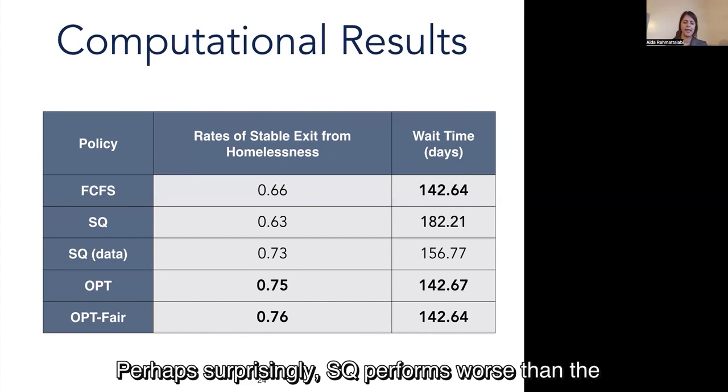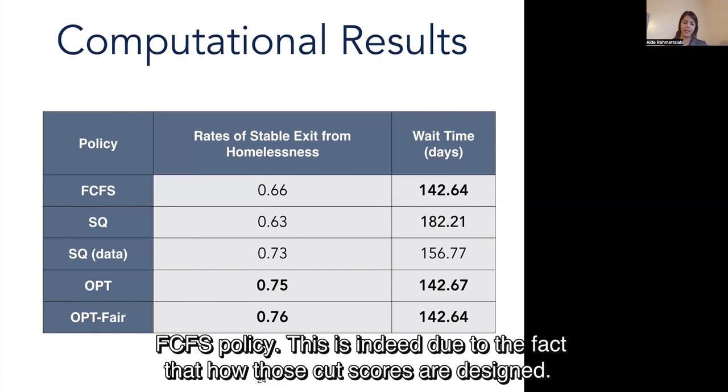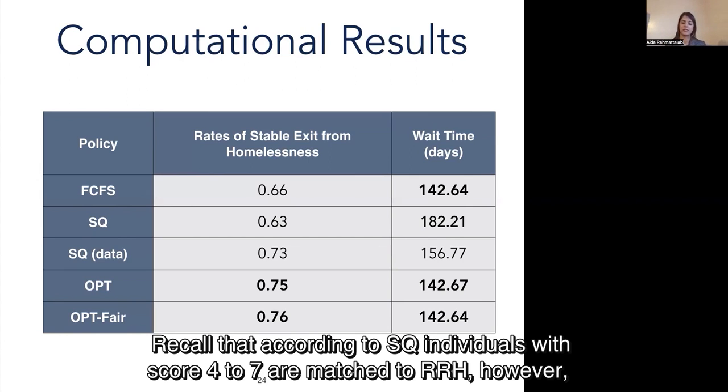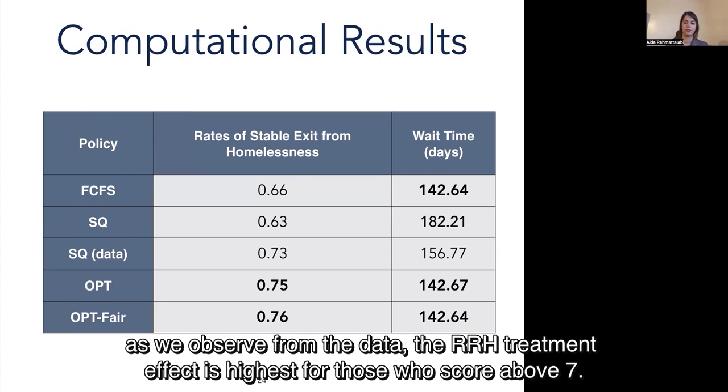Perhaps surprisingly, SQ performs worse than the first-come, first-served policy, but this is indeed due to the fact of how those cut scores are designed. Recall that according to the SQ, individuals with a score 4 to 7 are matched to RRH. However, as we observed from the data, the RRH treatment effect is highest for those who score above 7.